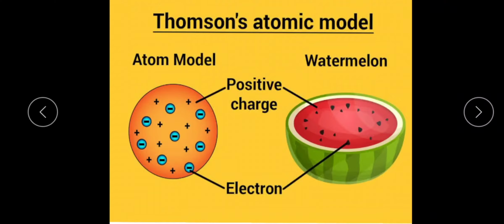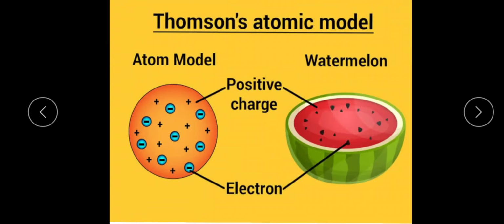The J.J. Thomson model failed to satisfy the results of experiments performed by Rutherford and others. Hence, the next major step towards the structure of the atom was the Rutherford nuclear atomic model.